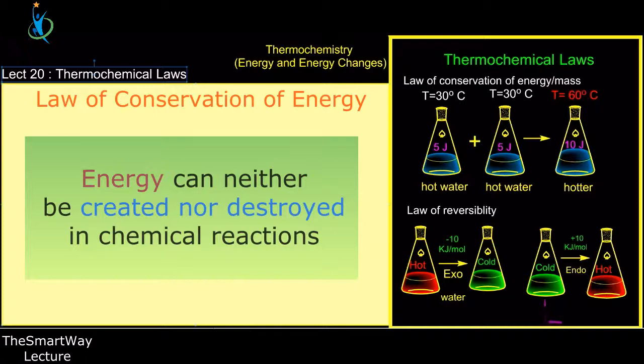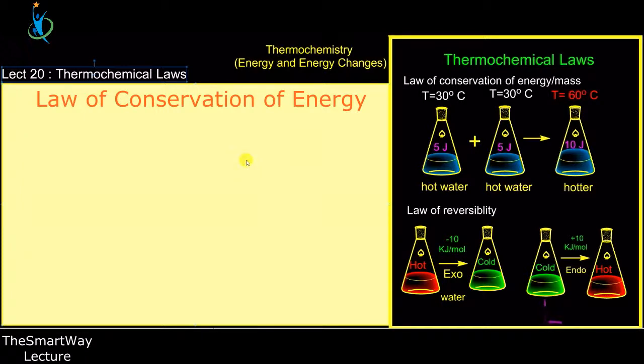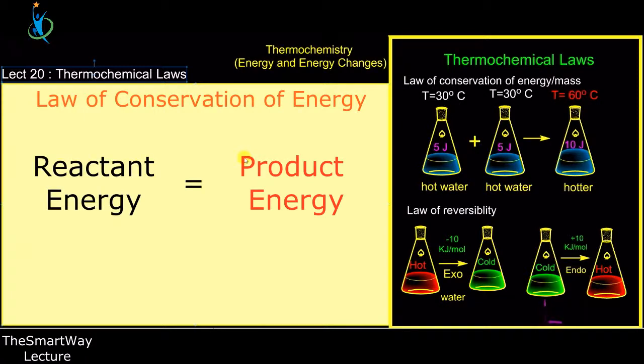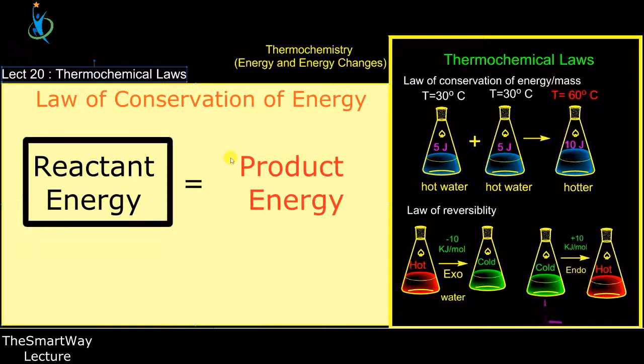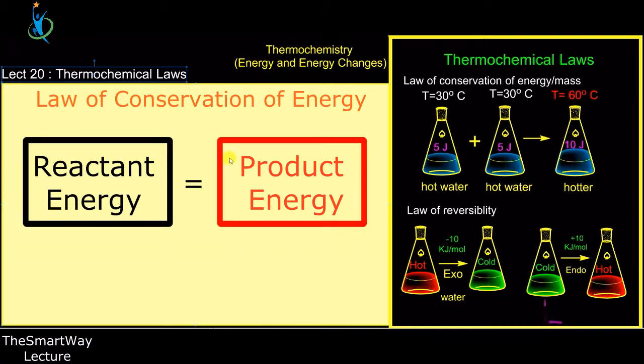Now it means that you cannot destroy energy in a reactant, or create energy. You can't create an additional energy of a reactant, and you can't create an additional energy of a product. The energy you begin with is the same energy you are going to end with. So for reactions that proceed from a reactant to product, the sum of all energy of the reactant must be equal to the sum of all energy of the product. That's what it means.